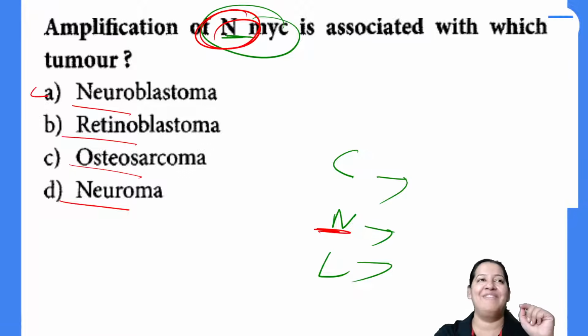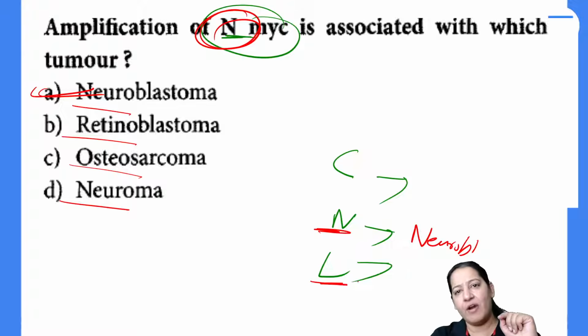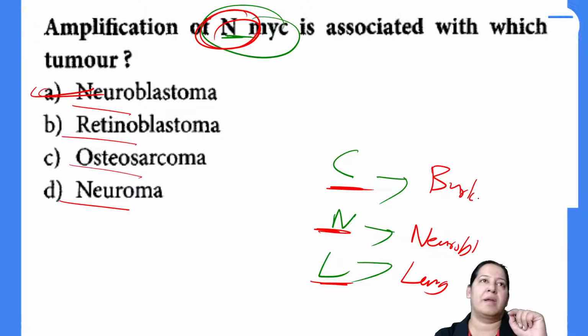Again, the answer is A. Very good. So N for N, it is neuroblastoma. L for L, it is lung. But C is for B, it is Burkitt.